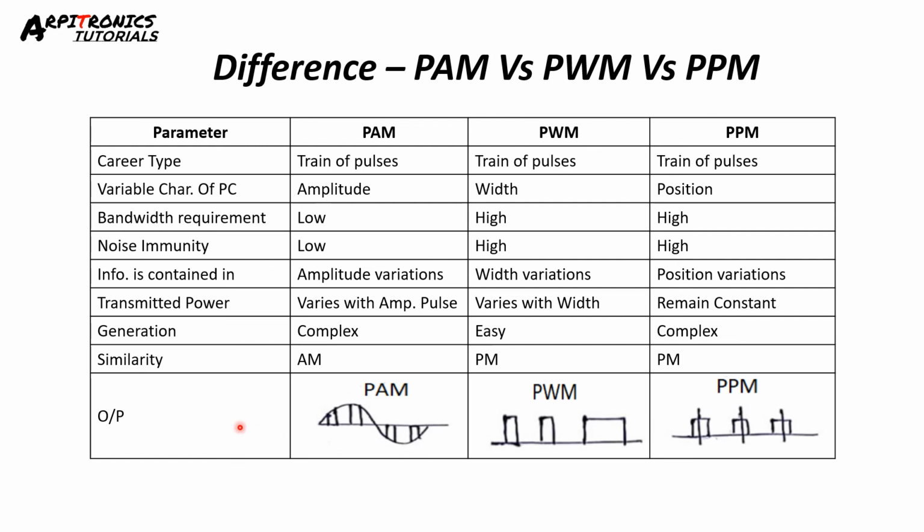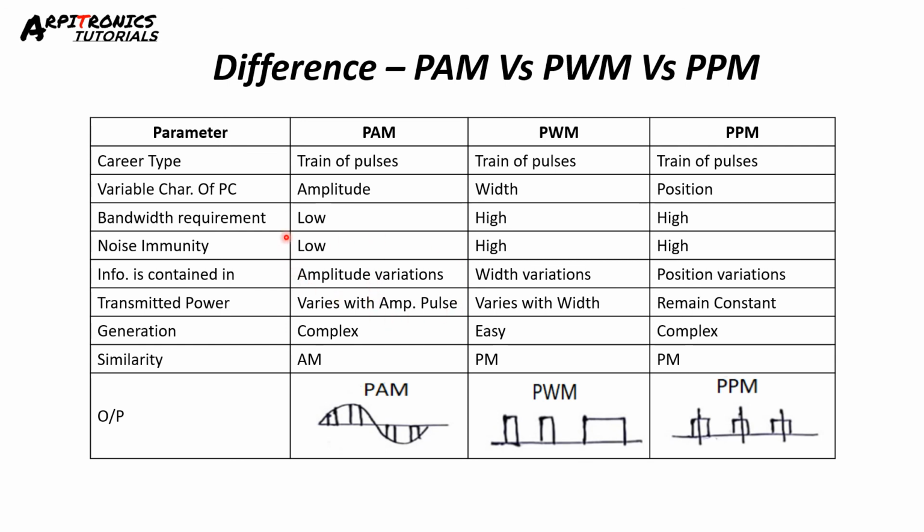Now the summary, PAM versus PWM versus PPM. The carrier type uses a train of pulses in all of them, while the variable characteristic is amplitude in PAM, width in PWM, position in PPM. Bandwidth requirement is low in PAM while high in PWM and PPM. Noise immunity is low in PAM, high in PWM and PPM.